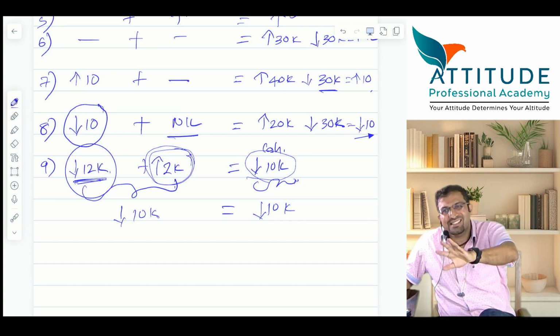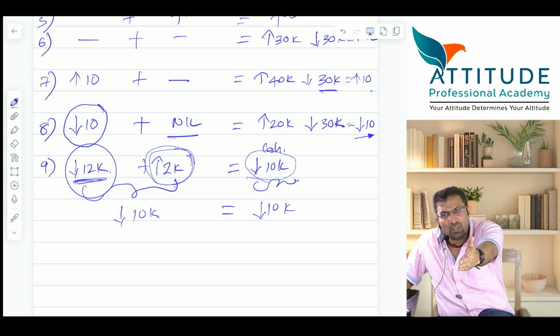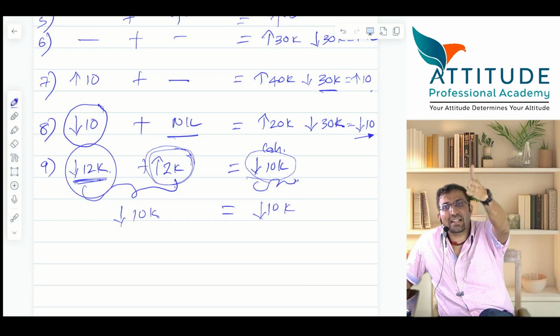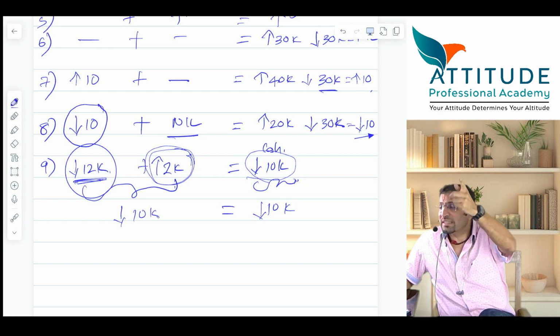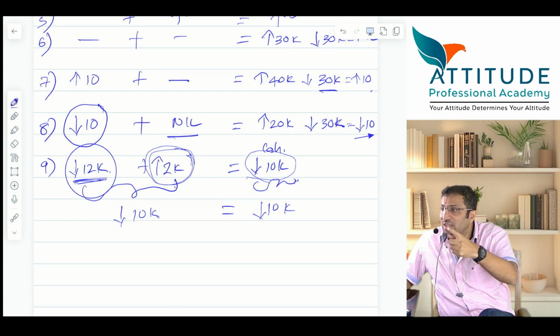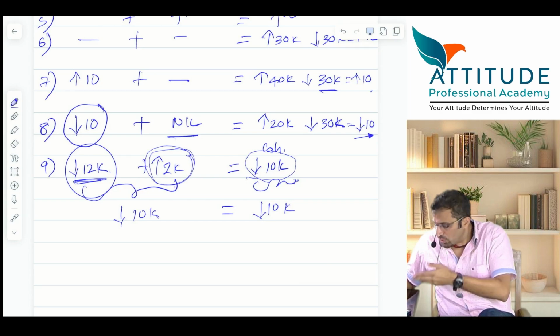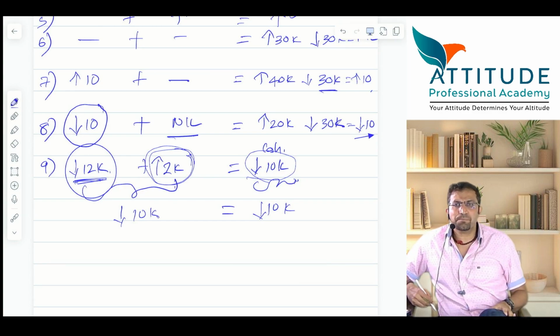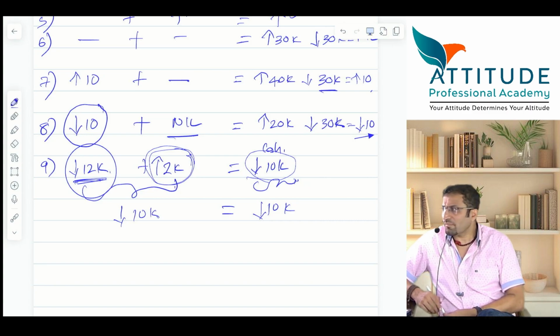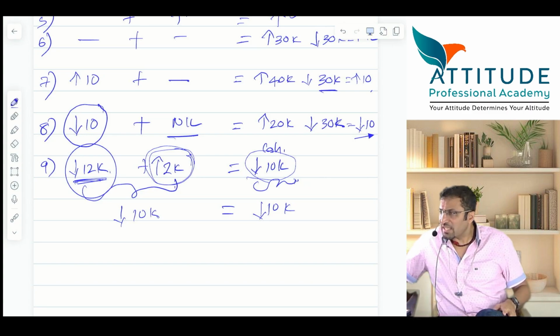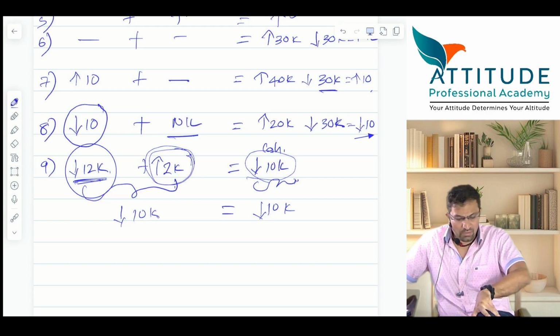Understood? These are nothing but whatever yesterday we have solved the journal entries. First payment entry, salary account debit to cash, 10k. Yes or no? Then again adjustment entry, salary account debit 2k to outstanding salary 2k. Same effect. Yes. Is that clear? Guarantee. Shall we proceed?